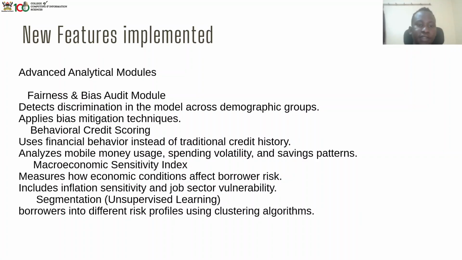Then we also have fairness and bias audit. This one detects discrimination in the model across demographic groups. We have behavior credit scoring, which uses financial behavior instead of traditional credit history, and analyzes mobile money usage, spending volatility, and saving patterns. Then we have a macroeconomic sensitivity index, which measures how economic conditions affect borrower risk. Then we have segmentation, whereby borrowers are segmented into different risk profiles using clustering algorithms.